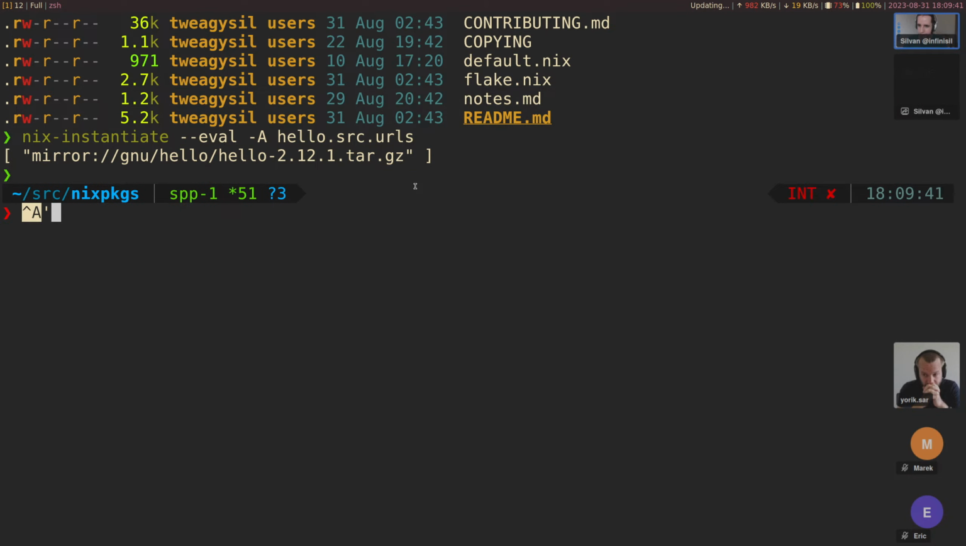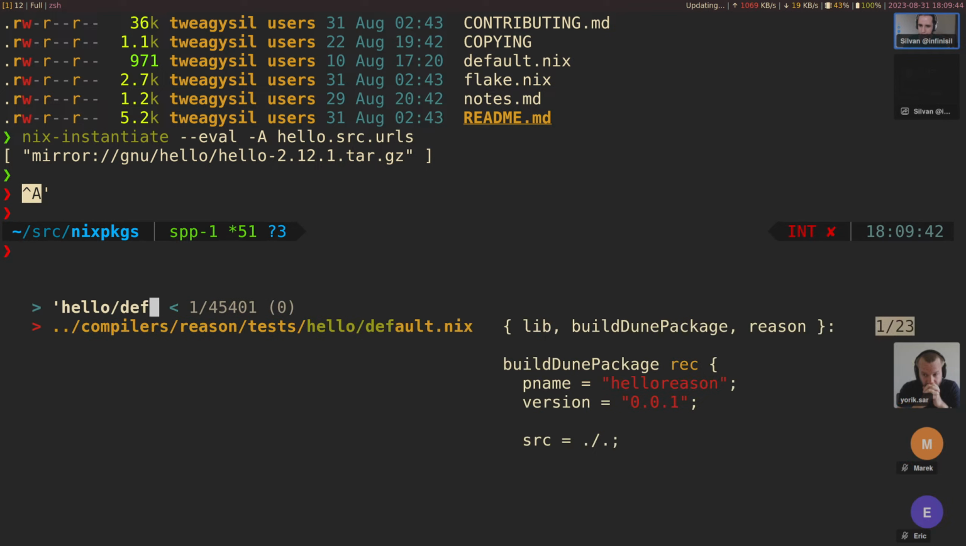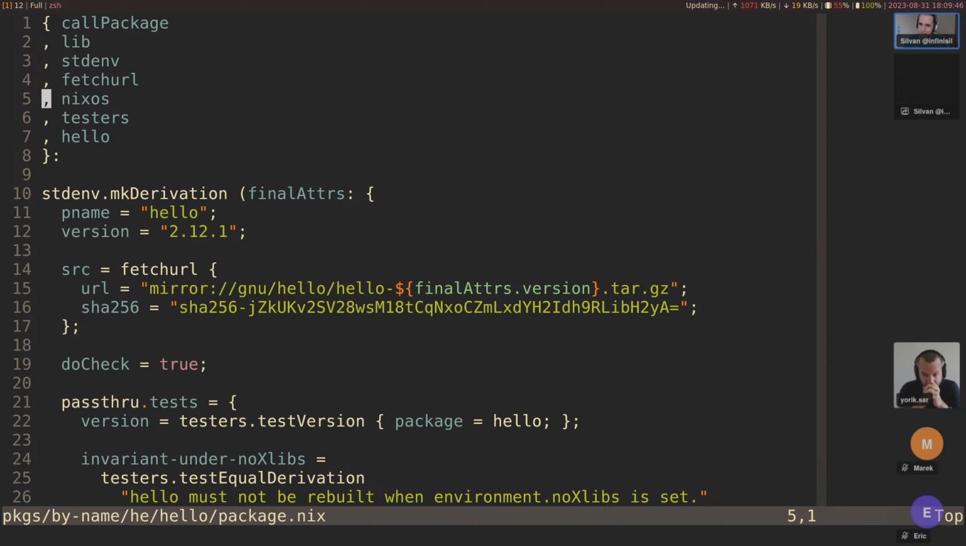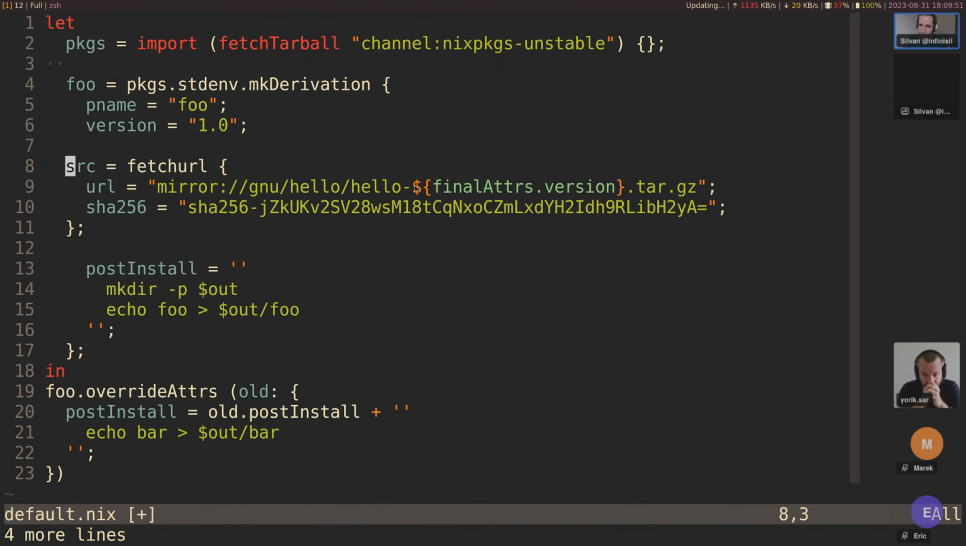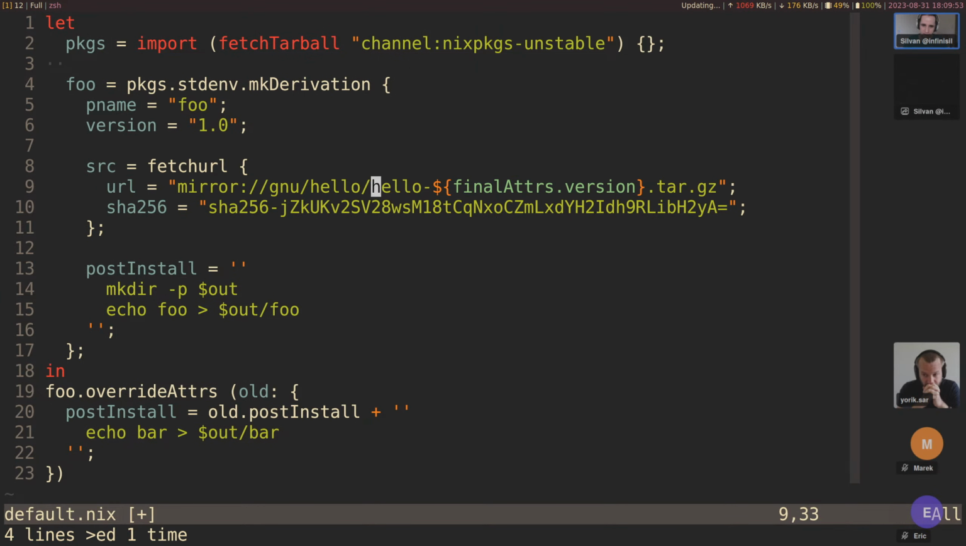Maybe let's go into hello. Actually, this is a bit of a draft thing here, but okay, let's copy the source from here. All right. And actually, hello uses the finalAttrs pattern, so we can also see this here. But traditionally, you would want to refer to the version in here, 2.12.1 for now. Right, so we could do this. So version, we could do it like this.